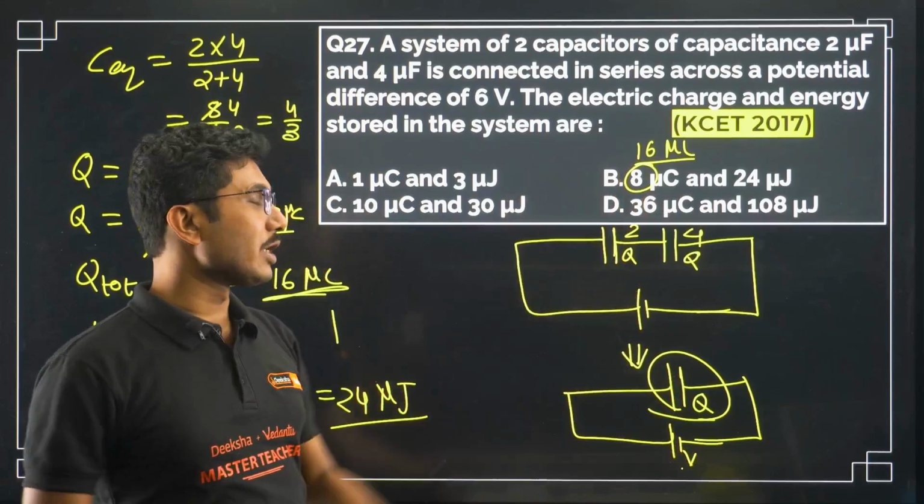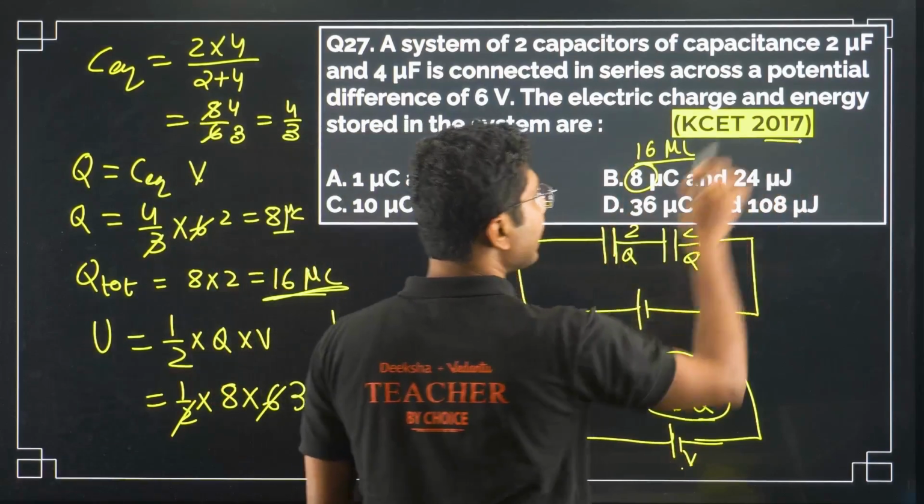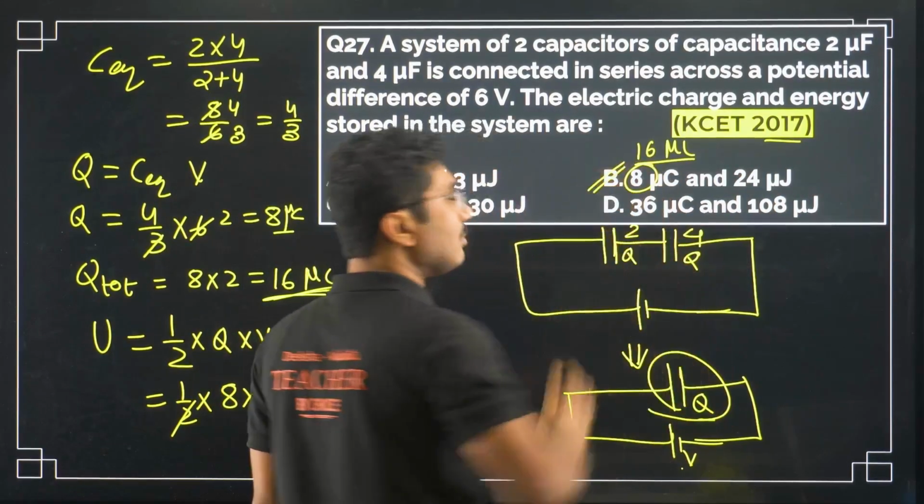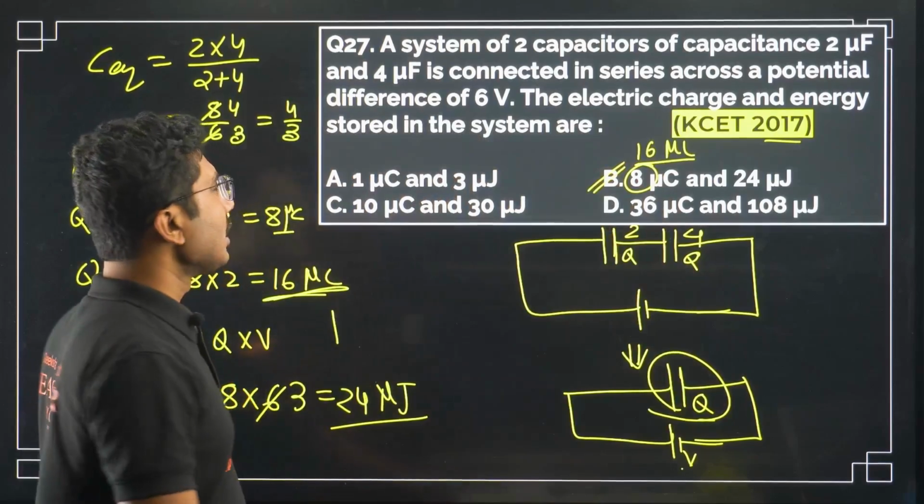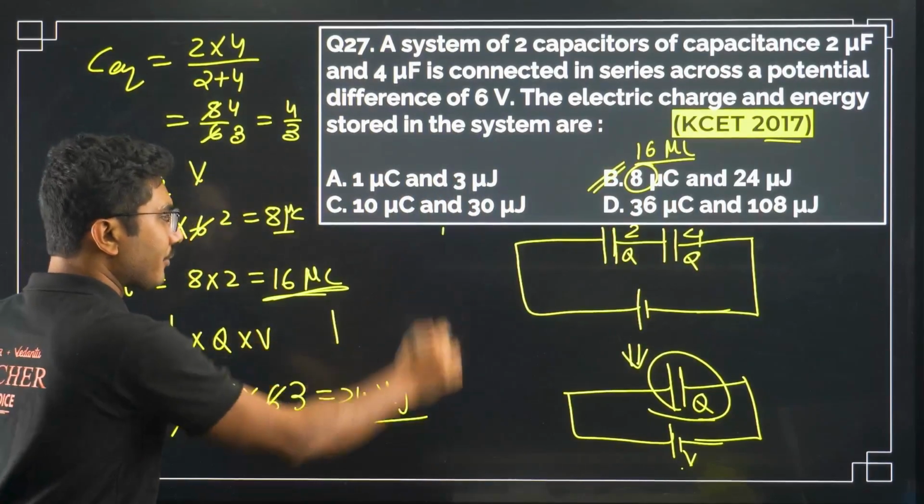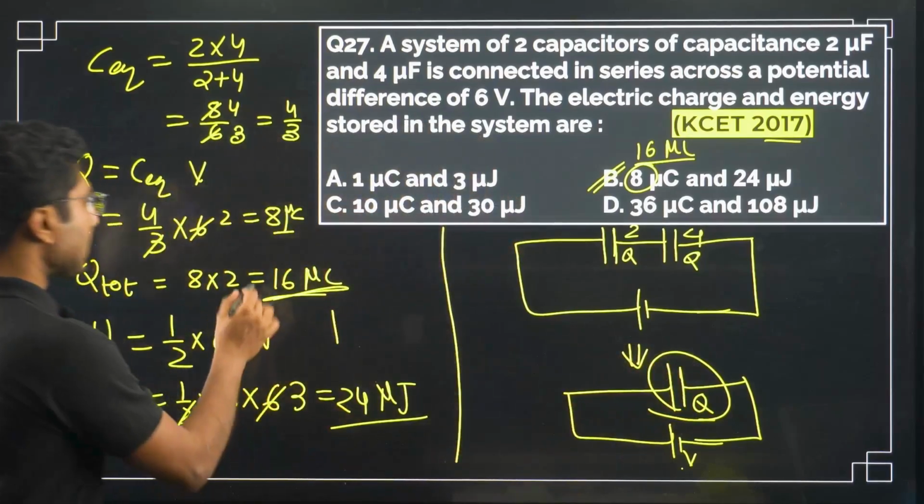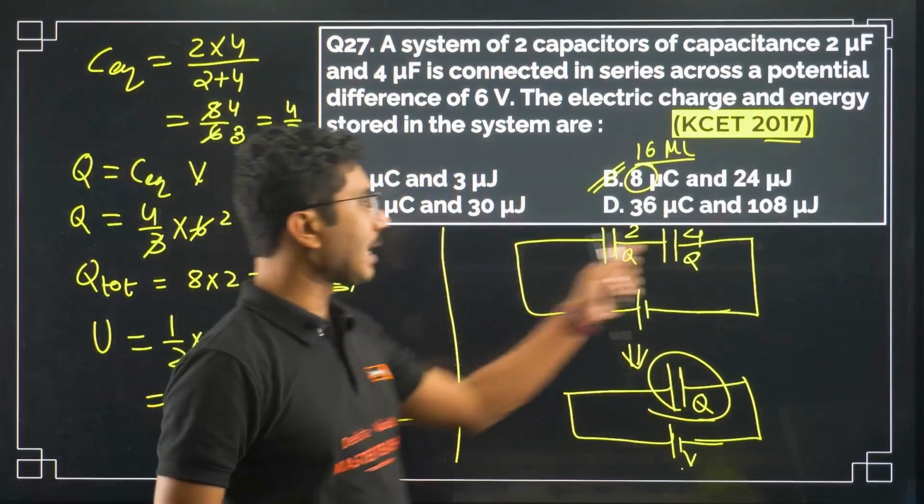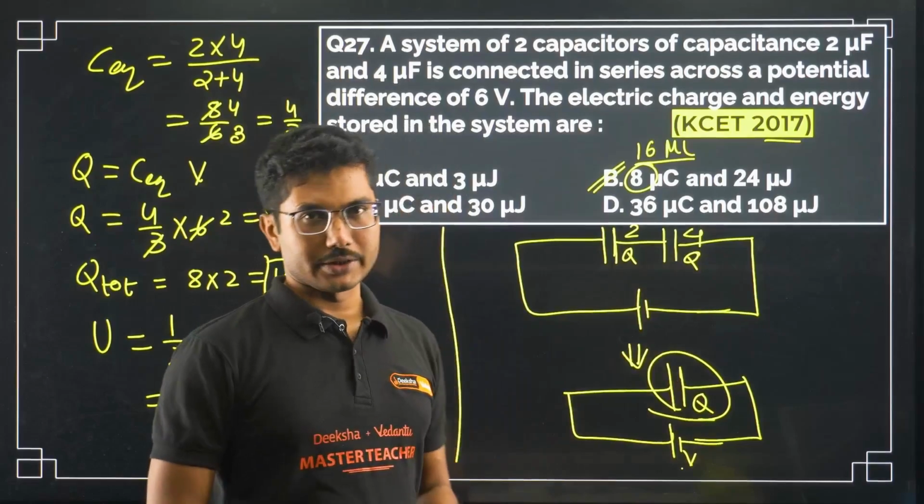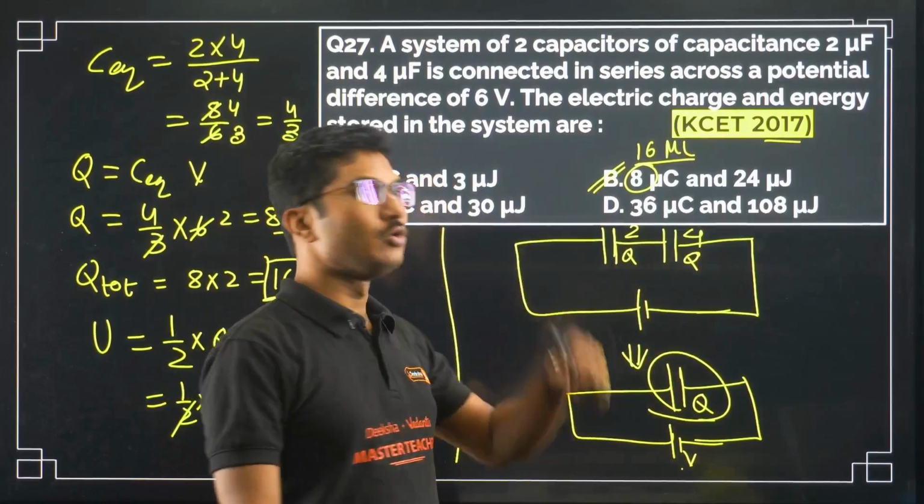This was a bonus question in that particular year of 2017. So you have to understand that we kept the question paper as it is without altering it. So this will be the total charge stored, because both of the capacitors will store Q charge. So total charge stored will be Q plus Q.